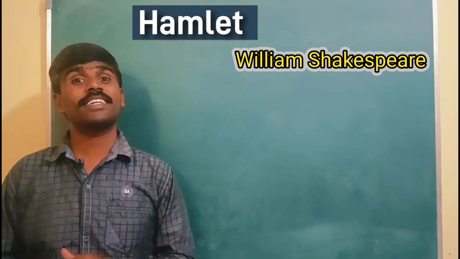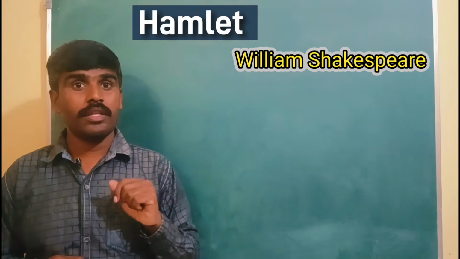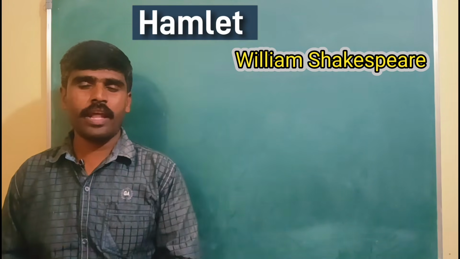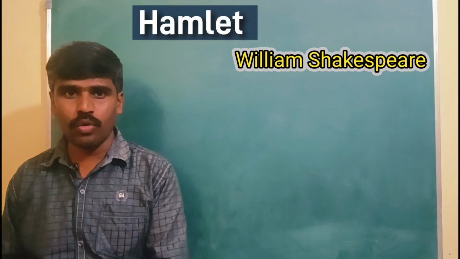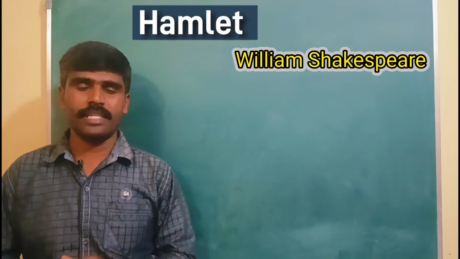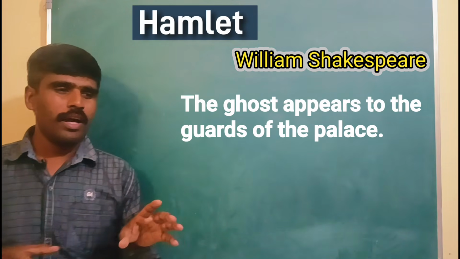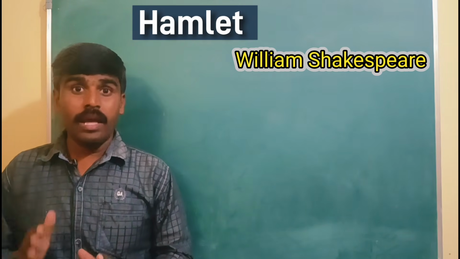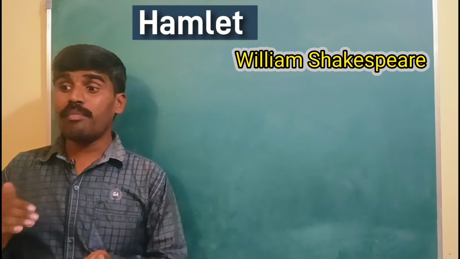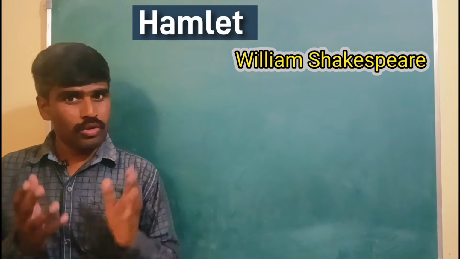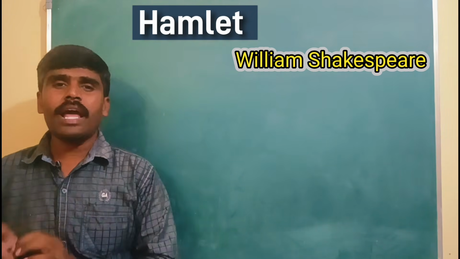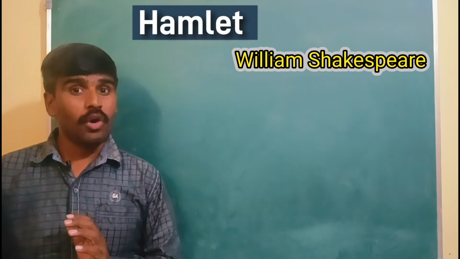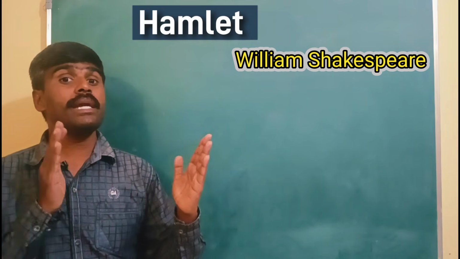How does he know all this? The ghost of his father, the ghost of Senior Hamlet, the ghost of King Hamlet appears to Junior Hamlet, to this Prince Hamlet, our hero, and narrates all that incident. The ghost firstly appears to the guards of that palace, only to the palace guards first. Later, those guards inform Hamlet and his friend Horatio about that appearance. So Junior Hamlet also wants to see that ghost, so he goes there with his friend Horatio. When he goes there, he meets the ghost.